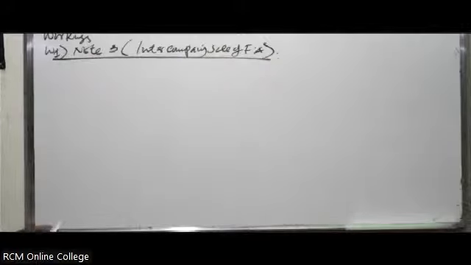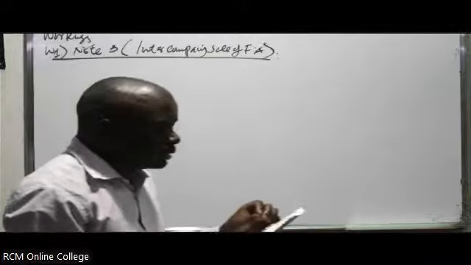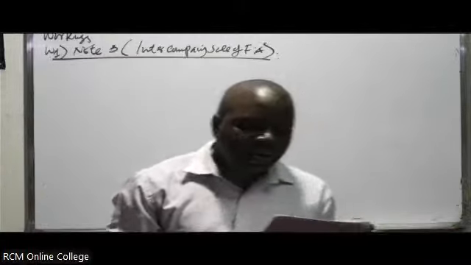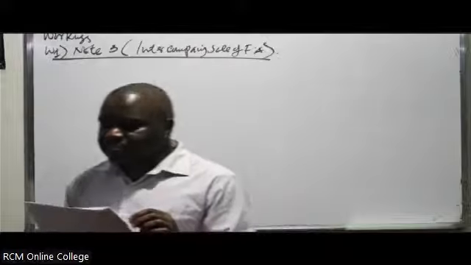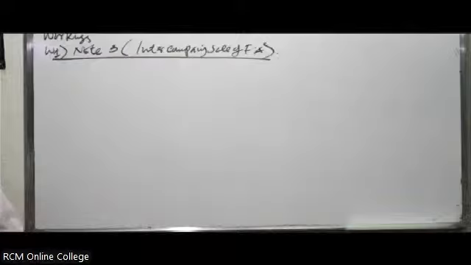So this is what you're being told. After acquisition on 1st of November, Keep Limited transferred a plant equipment to Lima Limited at an agreed value of 20 million. This equipment had a carrying amount of 16 million at the transfer date.